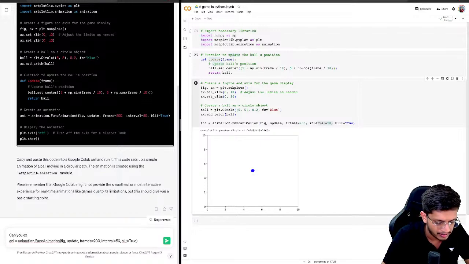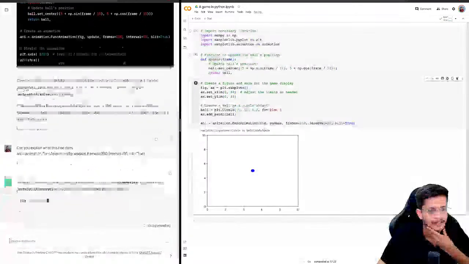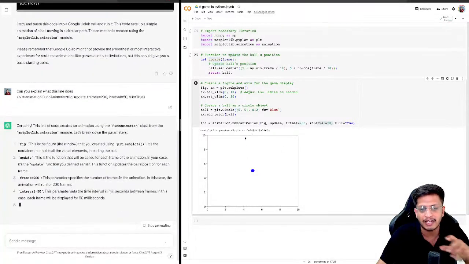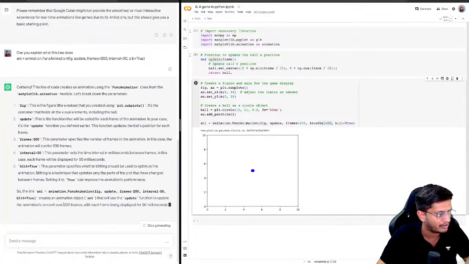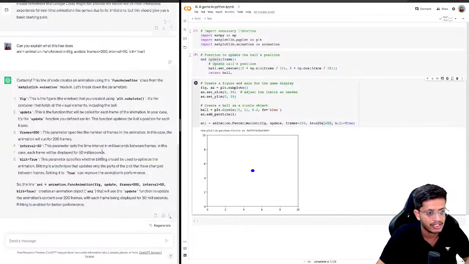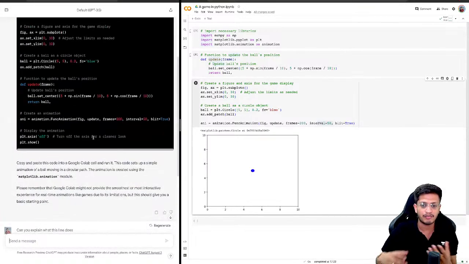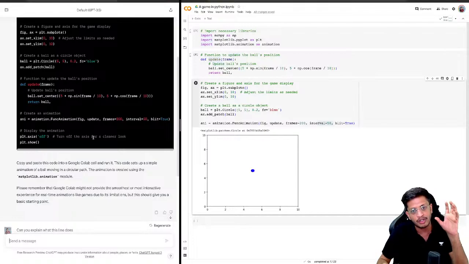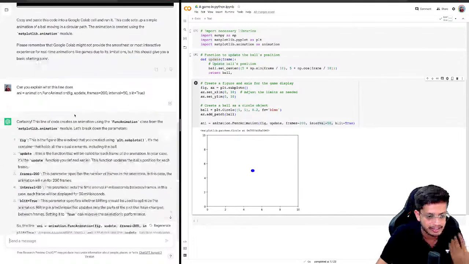Can you explain what this line does? Because we were not able to see the animation when we ran it, truly speaking. So to learn what the mistake in the code is, you also need to understand some part of the code, right?